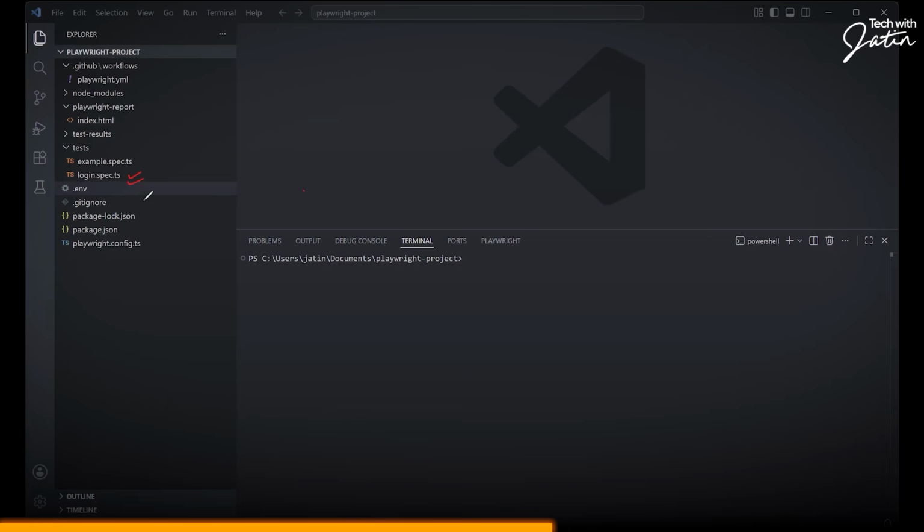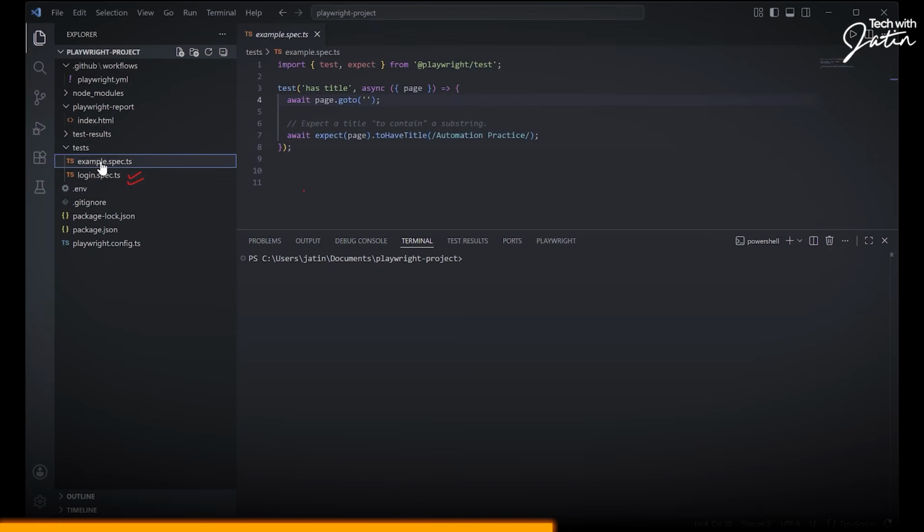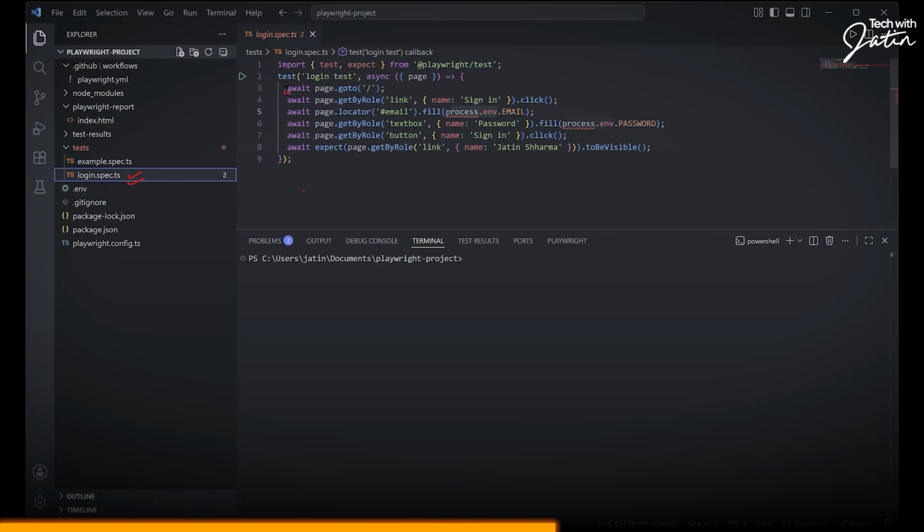Now, when we were creating this particular stuff, we had an example.spec.ts. One thing to remember over here, guys: whenever you have any test file, it should always have the extension spec.ts. Okay, it should have the spec.ts. That's the reason this particular file was also written as login.spec.ts. All right. Now, in the login.spec.ts, this was the whole stuff which was there.